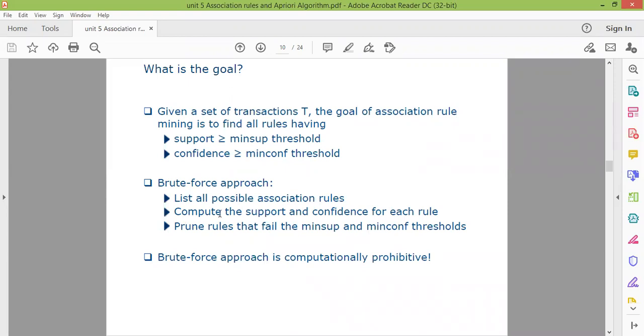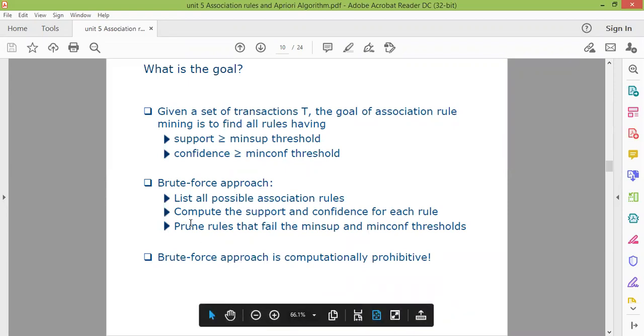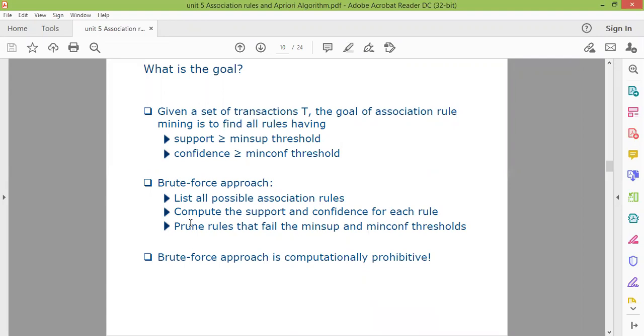So one approach is the brute force approach. What is the brute force approach? It lists all possible association rules and then computes the support and confidence of each rule. Then we prune out those rules that fail the minimum support and minimum confidence thresholds. And the brute force approach is computationally prohibitive.